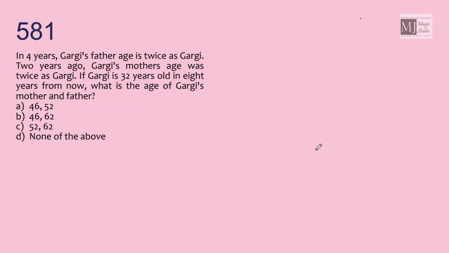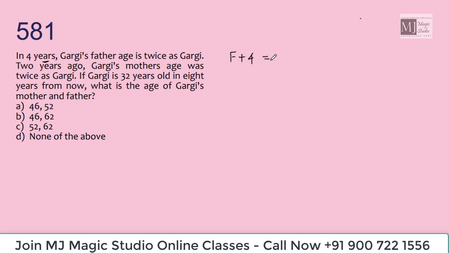In 4 years, Gargi's father's age is twice Gargi's age. In 4 years means after 4 years. That means Gargi's father's age would be f plus 4 after 4 years, which would be twice Gargi's age after 4 years.